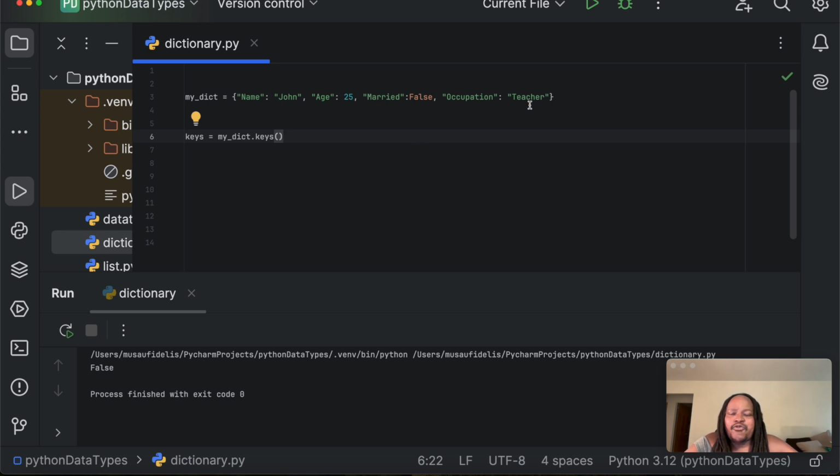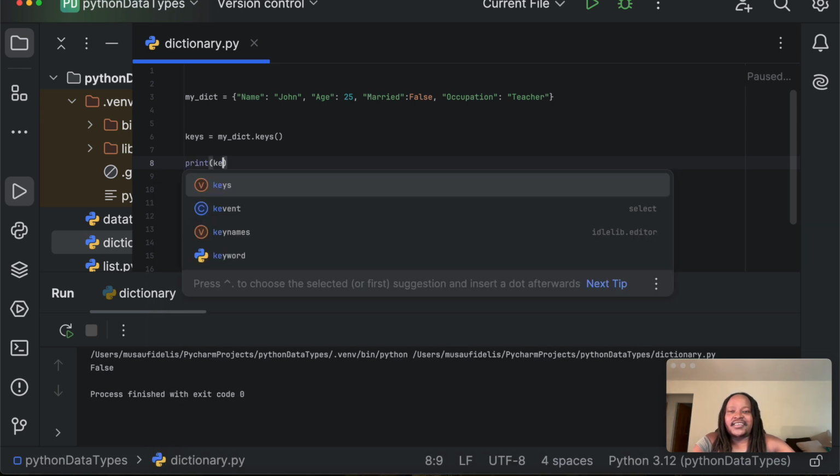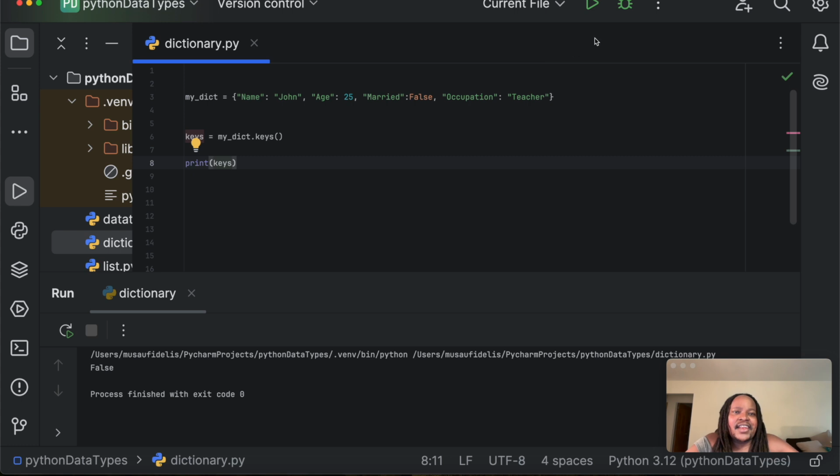I can print keys here, and if I now click on run, I'm going to get all the dictionary's keys. Remember, this returns a view object containing the keys of the dictionary. It returns all the keys of the dictionary, and the keys are name, age, married, and occupation, like that.